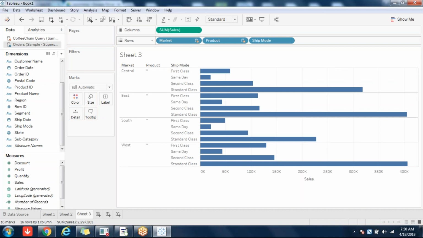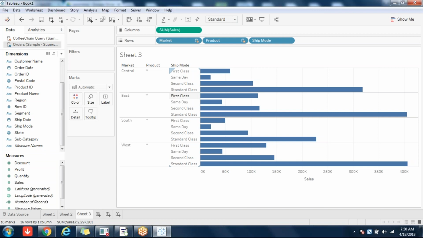Blending is only for secondary data source, not for primary data source. Remember that. From primary data source, you can see the data of any field like this.